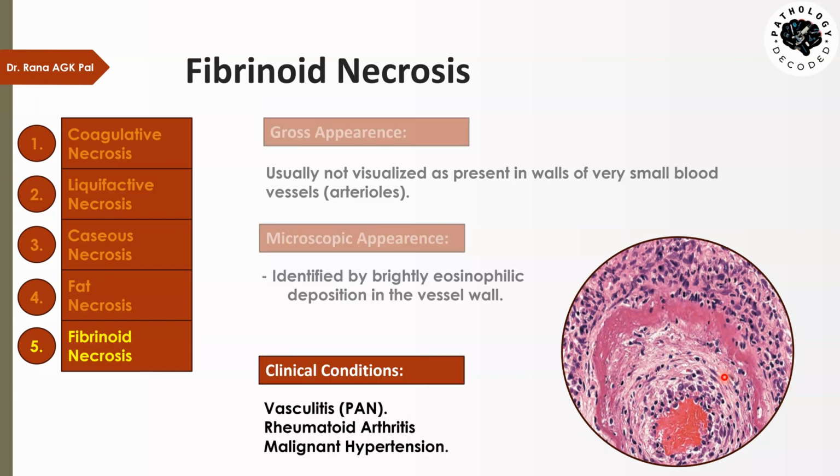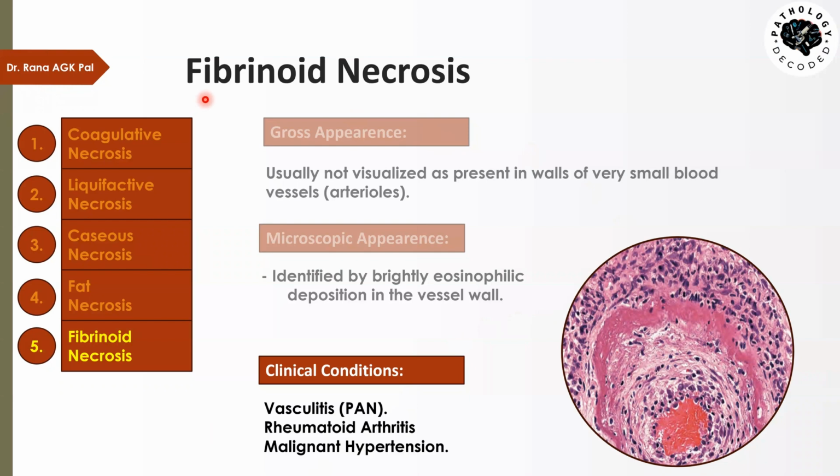What are the clinical conditions? All those etiological conditions are clinical conditions. Vasculitis, which we see in polyarthritis nodosa and rheumatoid arthritis, and in severe hypertension, a condition known as malignant hypertension, where the blood pressure is very, very high. That is called malignant hypertension. In such conditions, in the small arteries or the arterioles, we see fibrinoid necrosis.